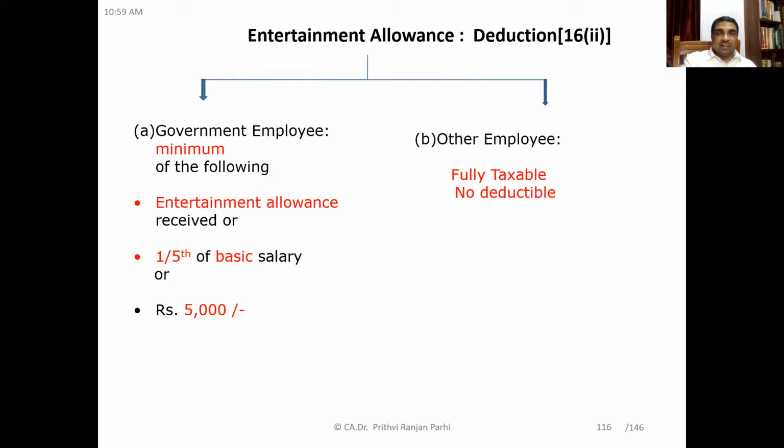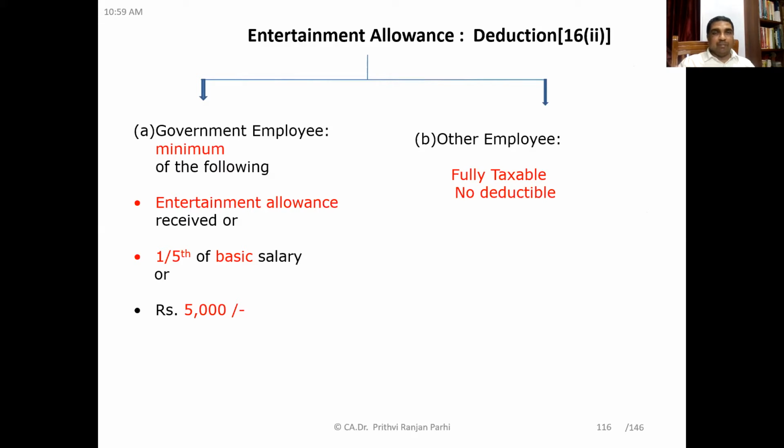You have seen that deductions are there under Section 16. Section 16(2) talks about entertainment allowance. To understand how much deduction is allowed, you have to classify the employees into 2 categories: one, government employees; second, other employees.